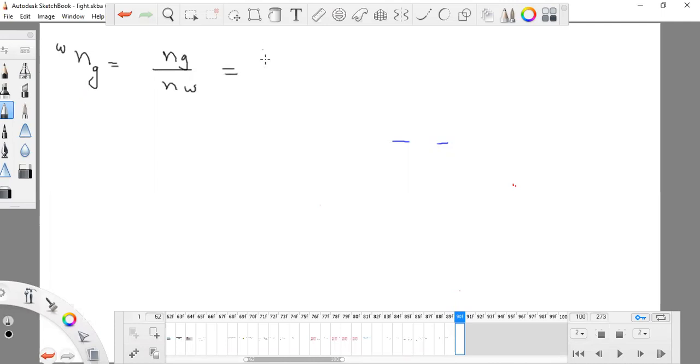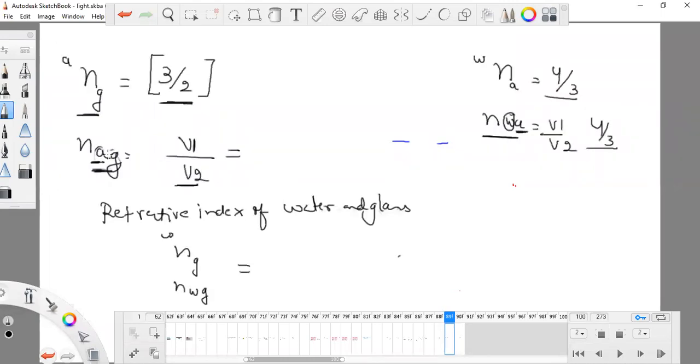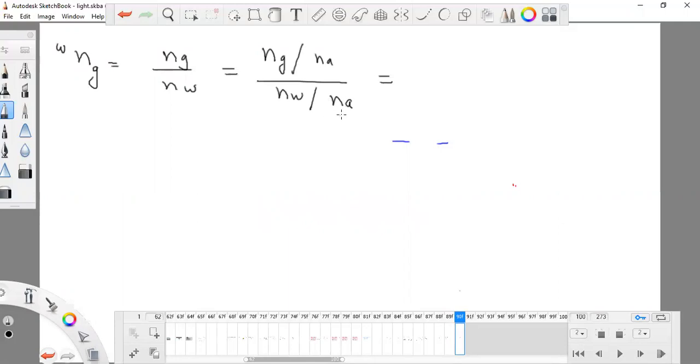First of all, write this. So what was this? Ng upon Na. It was Nga. I just reciprocated this. So what should I write here? This is the formula. Here I'm taking both things together, Na together.